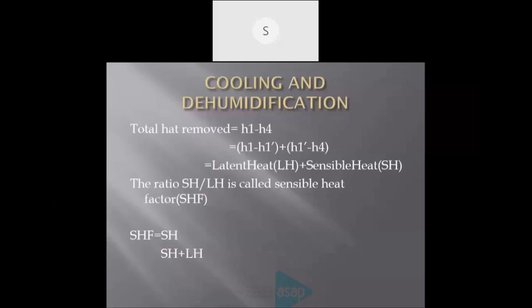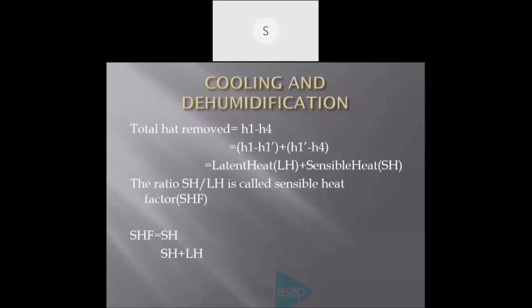We have to calculate these values using the psychrometric chart when we come across the problem solutions in this topic. Sensible heat factor. What is sensible heat factor? It is a ratio between sensible heat and total heat.